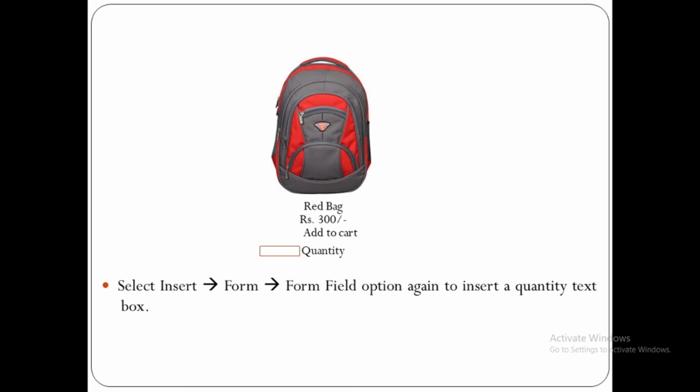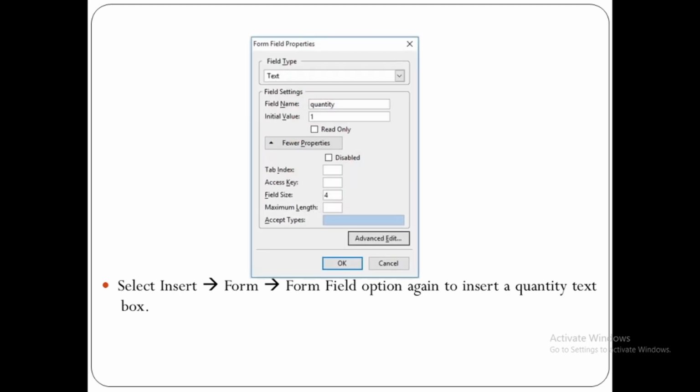Now select insert form field option again to insert quantity text box. As you can see here, inside field type we have selected text option. Field name quantity is written. Initial value we have given 1. Another thing that we have given is field size. Field size 4 is given. It means it will reduce the size of text box.